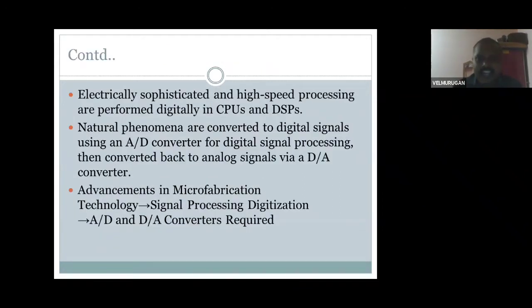Electrically sophisticated, high speed processing. High speed processing is performed digitally in the CPU and DSP, the central processing unit and the digital signal processing unit. The CPU is the computer processing, mega speed, tera speed, nano computers, these are speeding. That is digital signal processing.